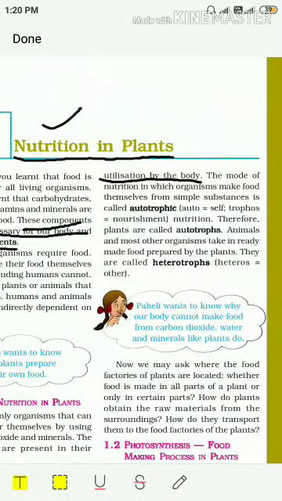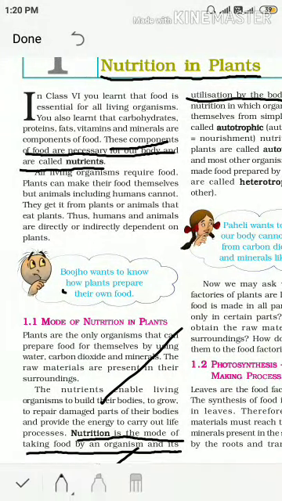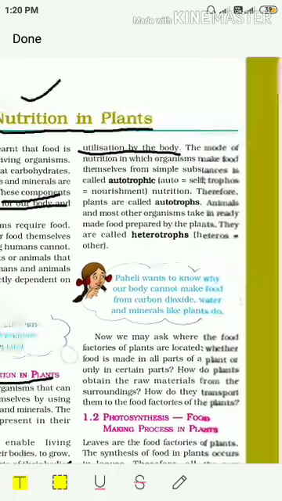So, now let us discuss the chapter in detail. The subheading of this chapter will be modes of nutrition in plants. There are two modes of nutrition in plants, or you can say two modes of nutrition in organisms.